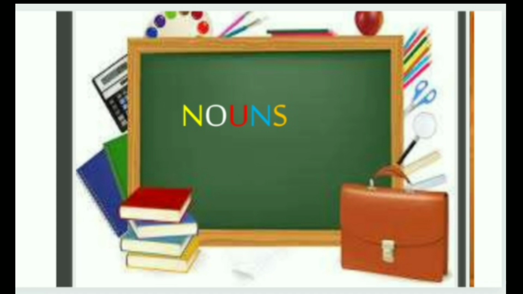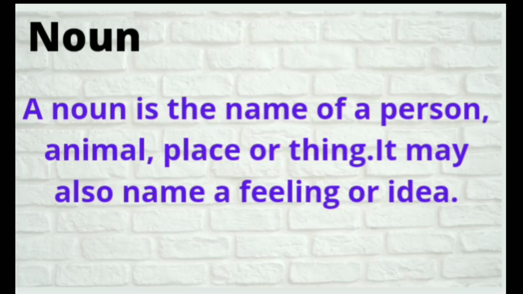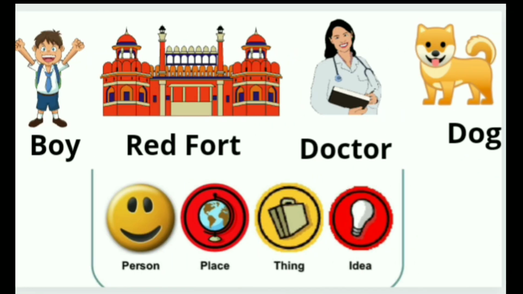A noun is the name of a person, animal, place, or thing. It may also name a feeling or idea. Let's see some examples. Person, place, thing, and idea. Boy, food, doctor, and dog. They are some examples of nouns.